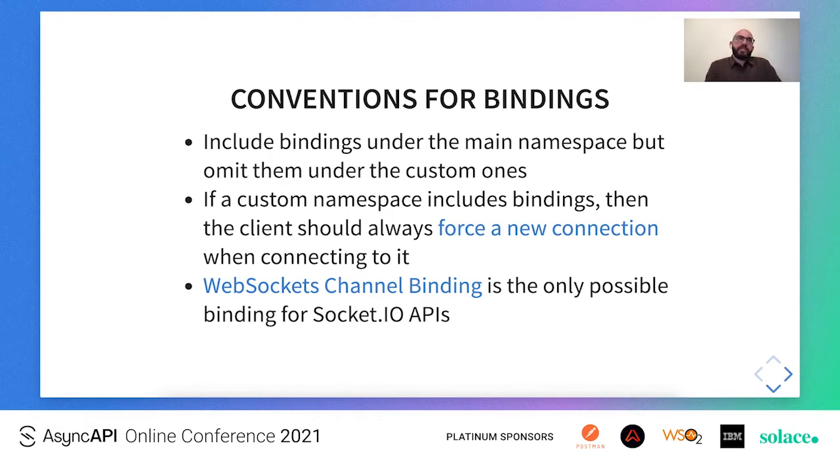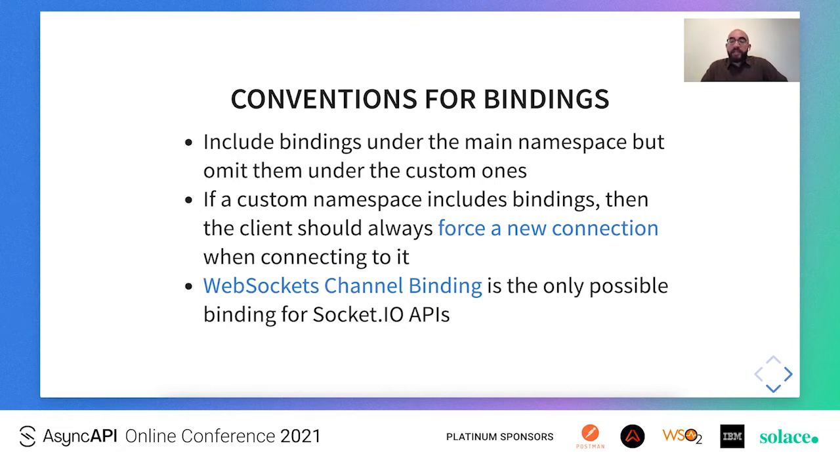By default, a Socket.io client will always use the same connection when connecting to multiple different namespaces. And finally, the WebSocket channel binding is the only possible binding that can be included in the Socket.io API. One would argue that we could also use an HTTP binding as well, since Socket.io can also be implemented with HTTP long polling. However, this is not possible for a couple of reasons.